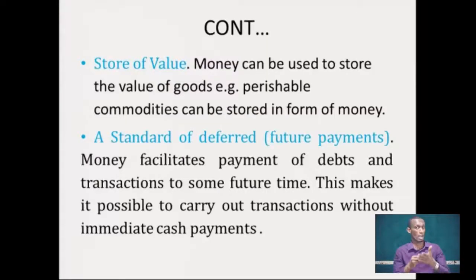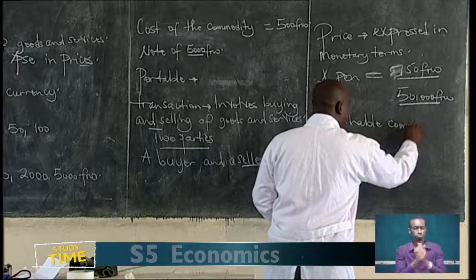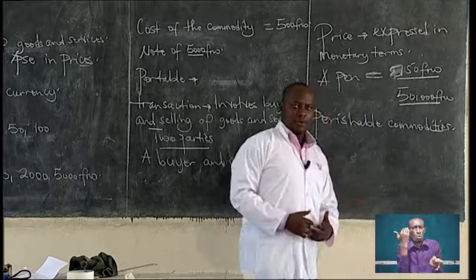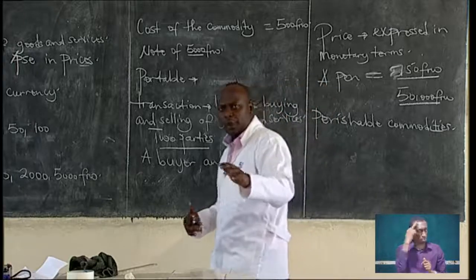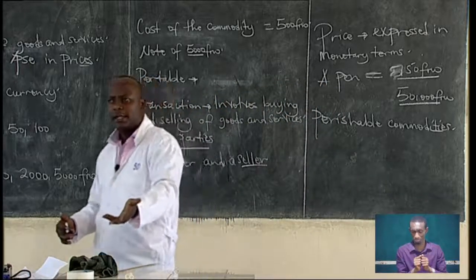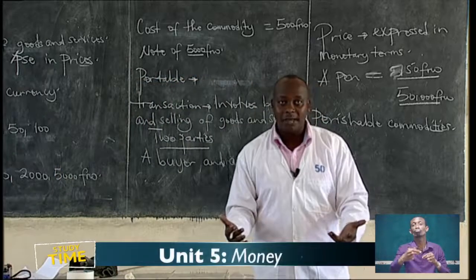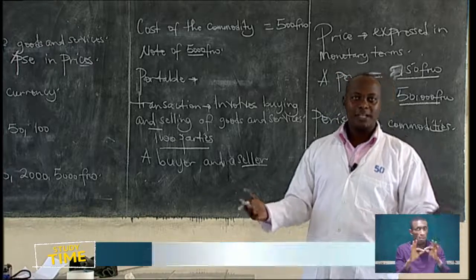The next function is store of value. Money acts as a store of value, especially for perishable commodities, which cannot be stored because they can easily be destroyed. Remember, learners, we talked about durability among the qualities of good money. Good money should be durable in order to store value. Perishable commodities can be stored in form of money.